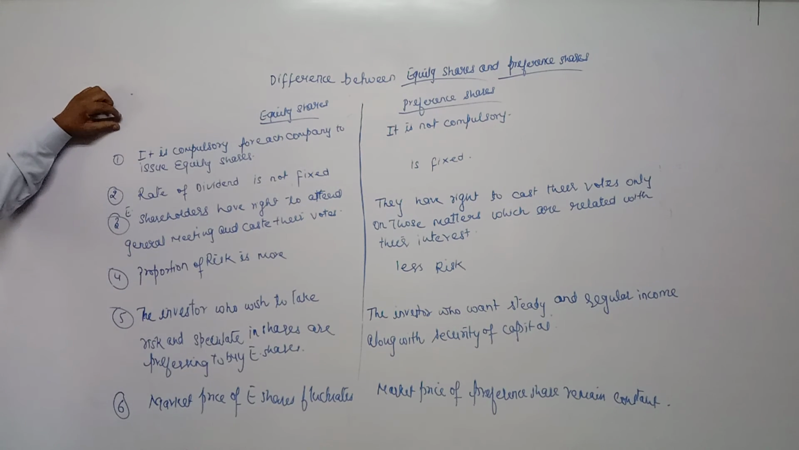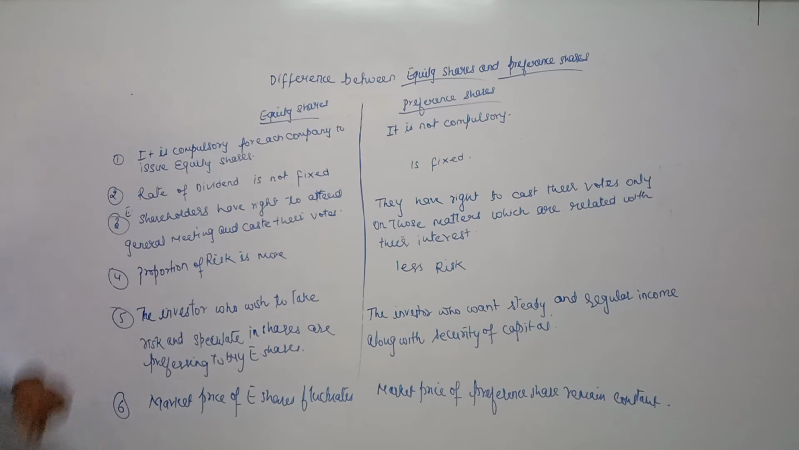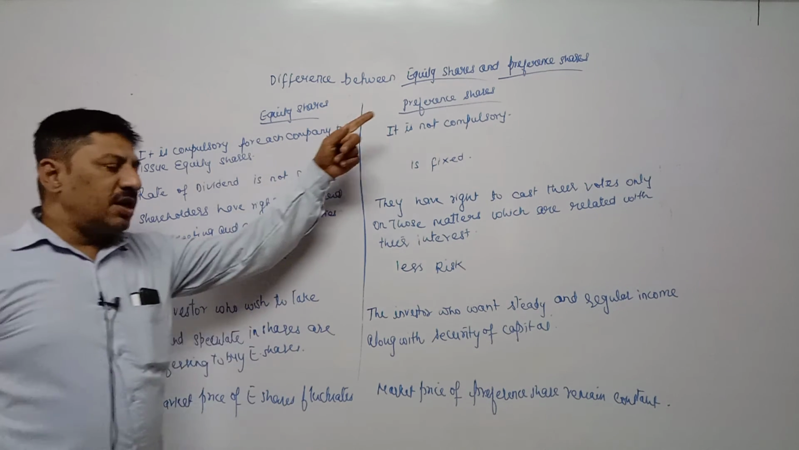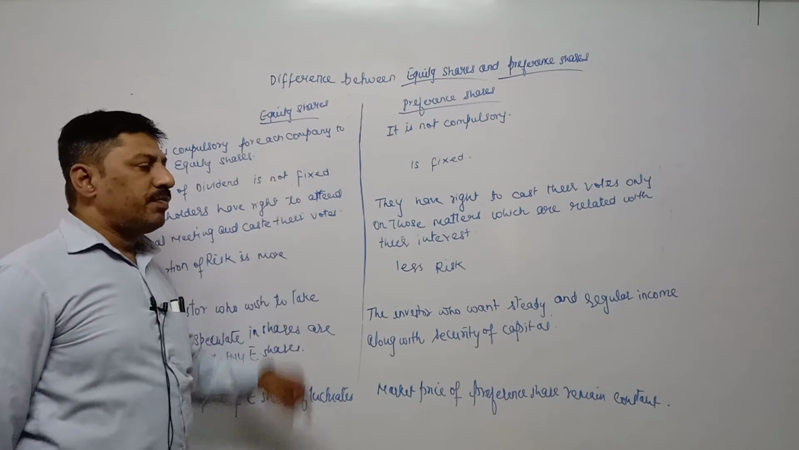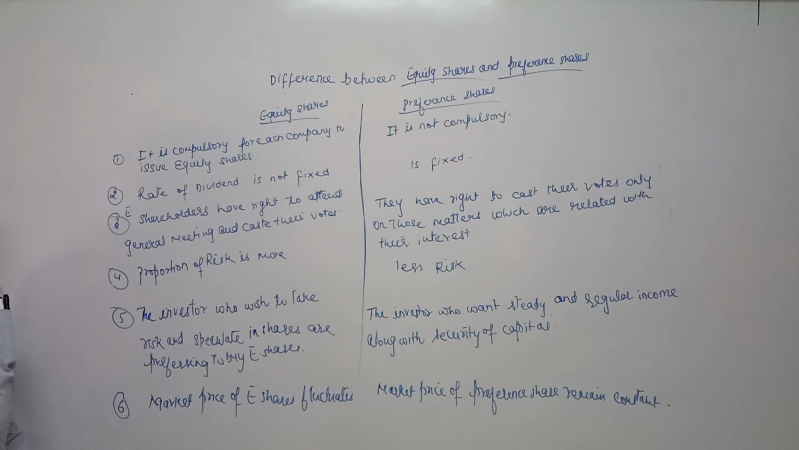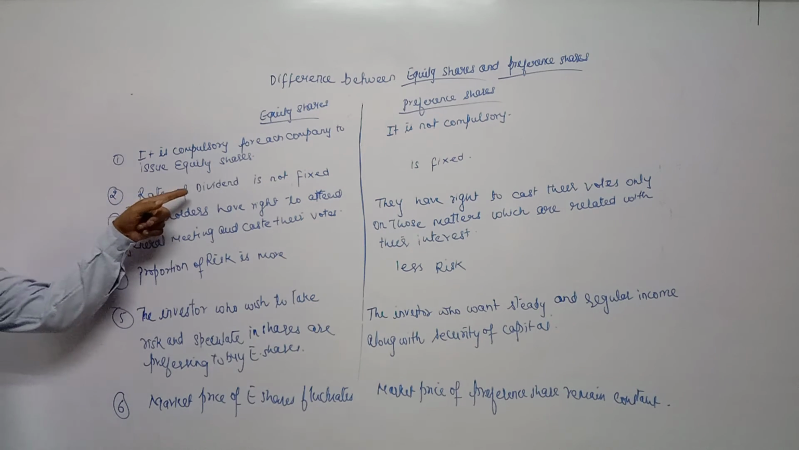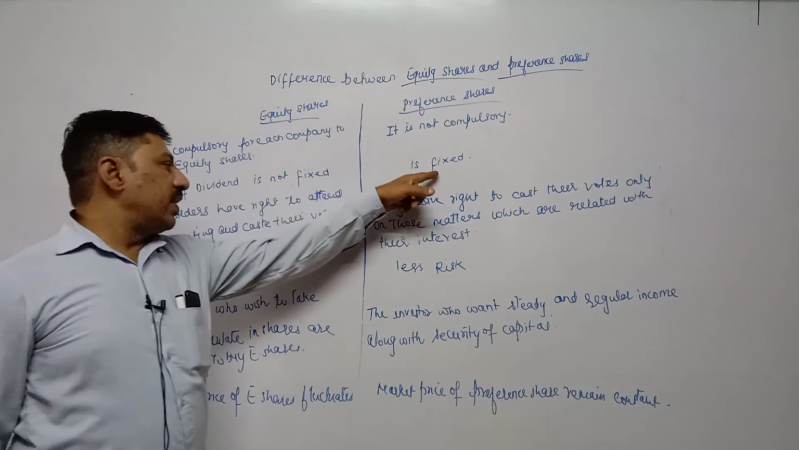First of all, it is mandatory for a public company to issue equity shares in order to raise funds. Preference share, it is not compulsory. Means without issuing equity shares, company cannot issue any other securities. They cannot issue debenture, they cannot issue preference share without issuing equity share. Second, rate of dividend is not fixed. Here rate of dividend is fixed.